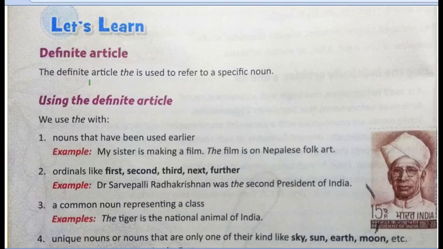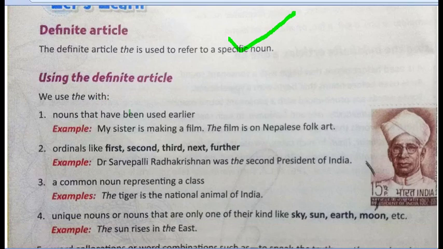Now we are going to learn about the definite article. So what is a definite article? The is a definite article. So where do we use the? We use the when we are referring to a specific noun. Specific noun means a particular noun. See, we use the with nouns that have been used earlier. Means something that has been mentioned earlier, we use the in that case.